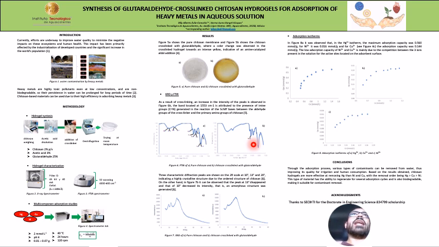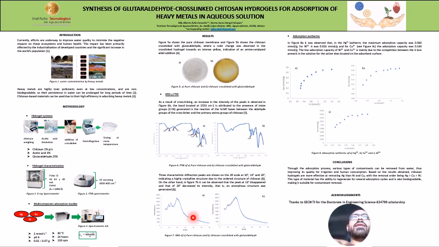The most notable aspect of this analysis is in section B, where an increase in peak intensity, this peak, is observed. This is attributed to the presence of imine groups, which are formed by the cross-linking between the chitosan and glutaraldehyde. The cross-linking is important because it modifies some characteristics of the chitosan. For example, giving it greater thermostability and preventing it from dissolving in acidic media.